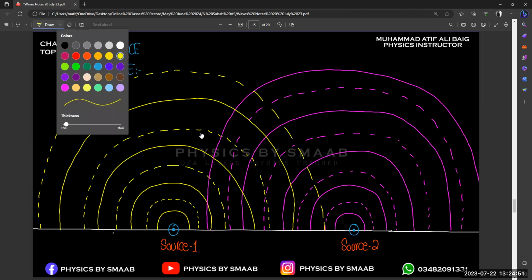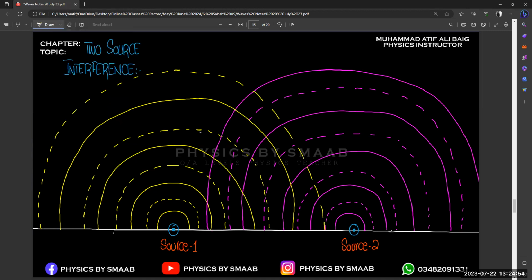Let's first mark the intersection points. First of all, let's consider only the regular lines, where two regular lines are intersect with each other. This is one point, this is the second one, this is the third point. We are getting the same here, and the same here.